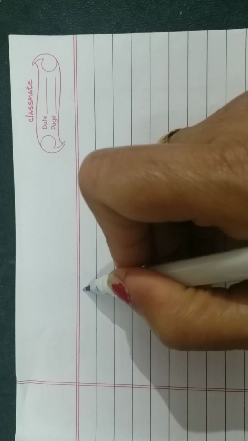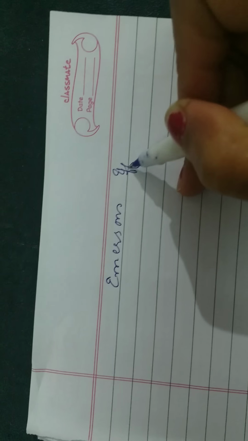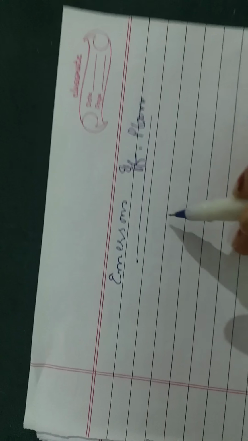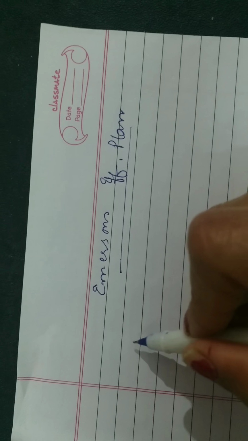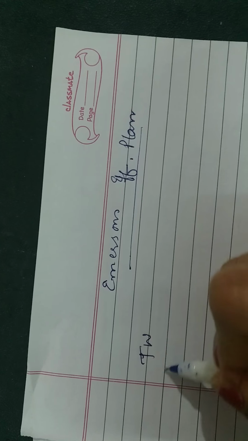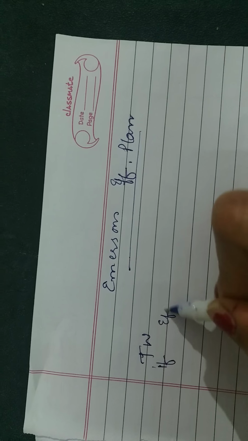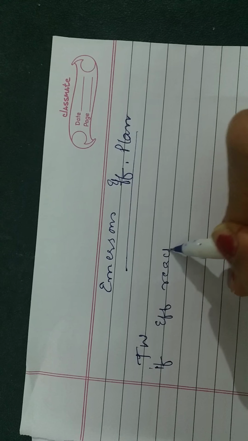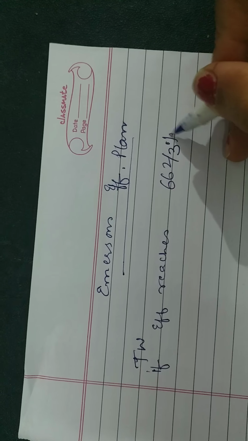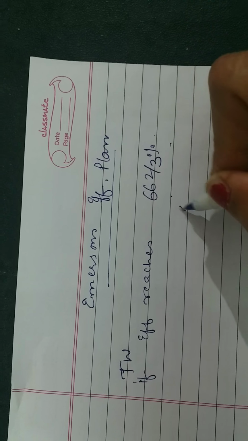So today we are going to do Emerson's efficiency plan. Emerson's efficiency plan guarantees time wages, and if efficiency reaches 66.2 by 3%, then after this it starts giving bonus.